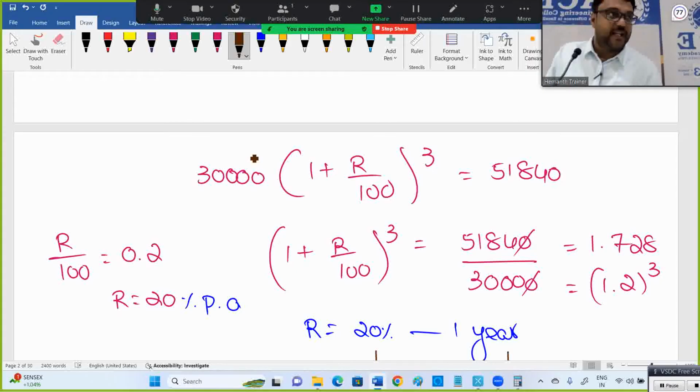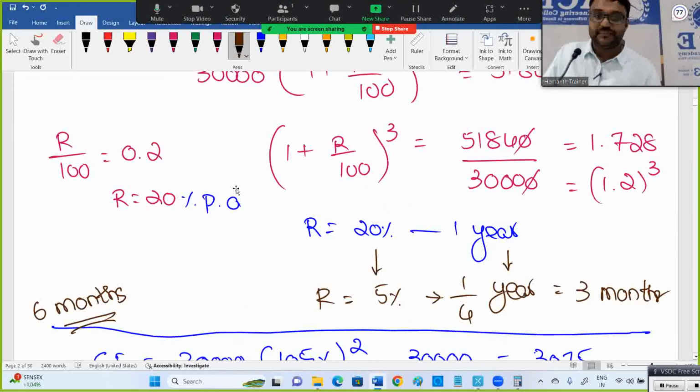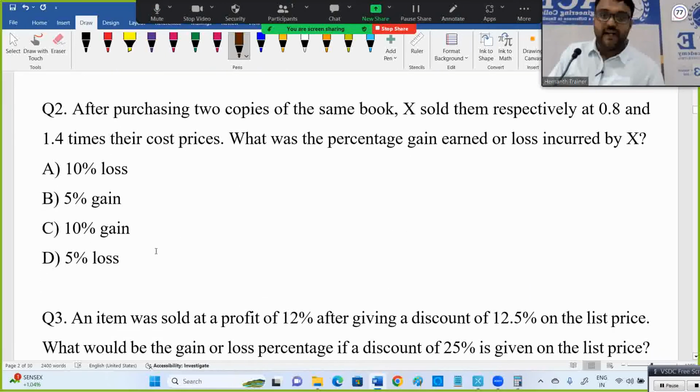51,840 is not interest. If it is interest, then definitely minus 30,000 will come here. Whenever I want interest, the principal should be removed from the total. This is not interest.